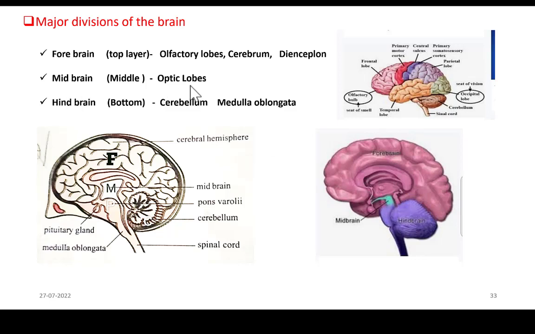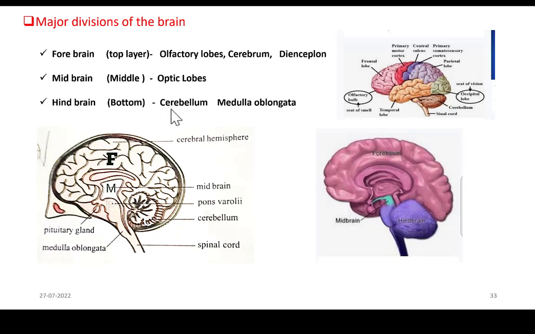Next, midbrain, it has optic lobes. You have not seen them, but when brain is cut horizontally, these optic lobes are visible at the level of midbrain. Next, hindbrain, it consists of cerebellum and medulla oblongata. In this picture, medulla oblongata is here and cerebellum is here. In this picture, medulla oblongata is this region and this is the cerebellum.